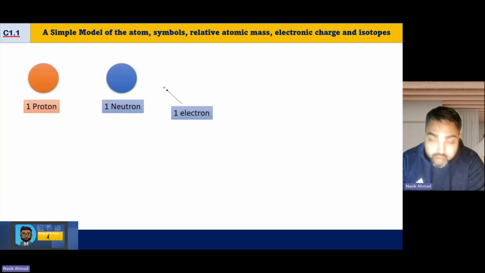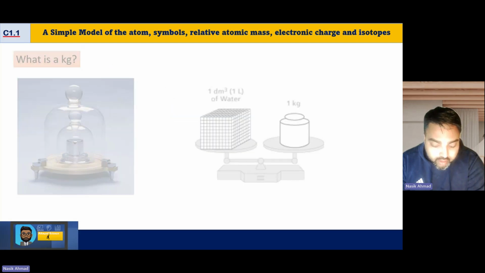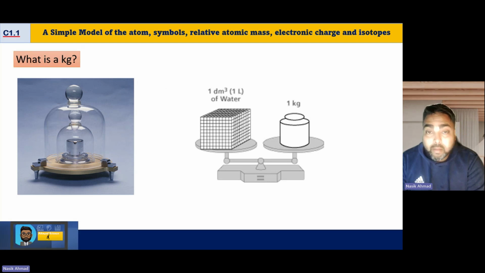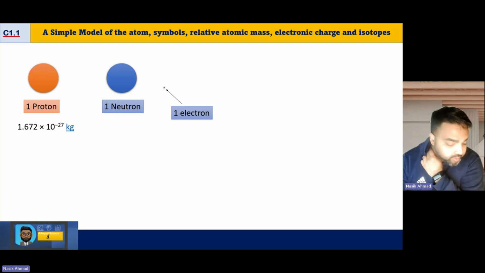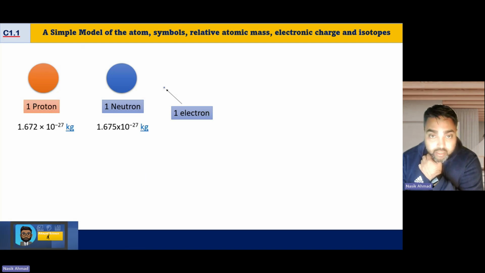Now, why is that important? Because we need to have something. The idea of the kilogram is to have a comparable mass from which we can take all other measurements. If you look at a proton, its actual mass is 1.672 times 10 to the power minus 27 kilograms. Similarly, the neutron is 1.675 times 10 to the power minus 27, and then the electron is very, very small: 0.000911 times 10 to the power minus 27 kilograms.